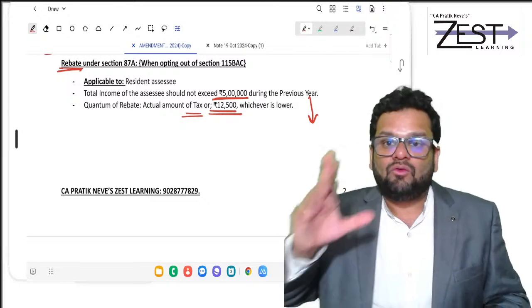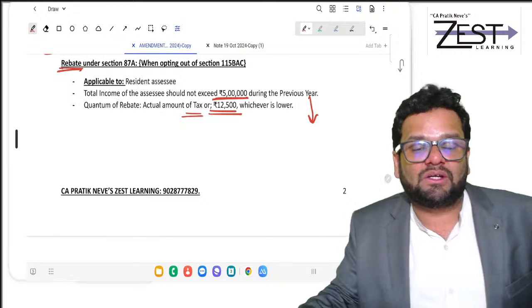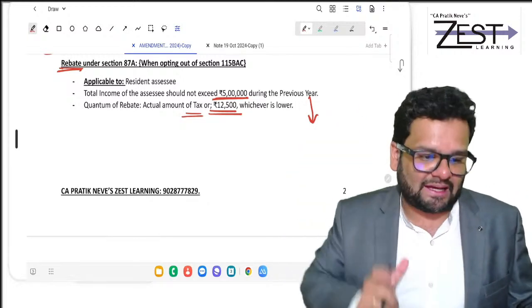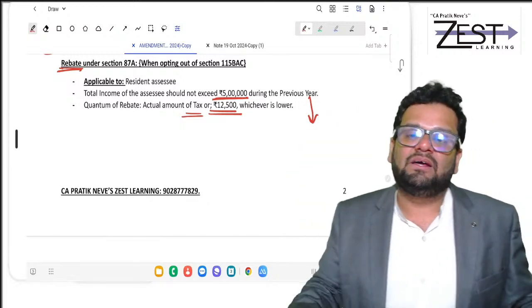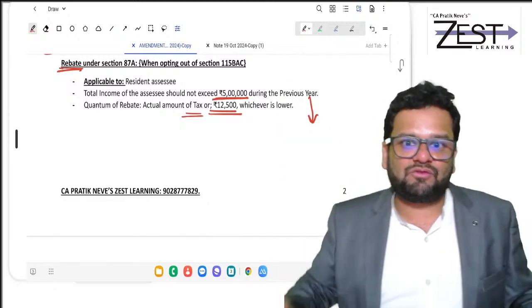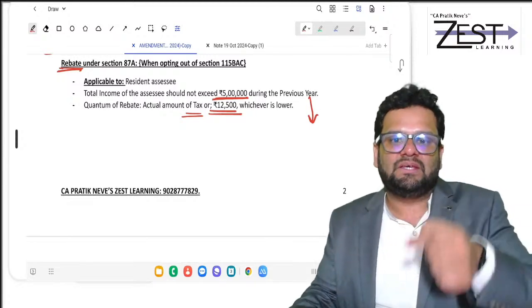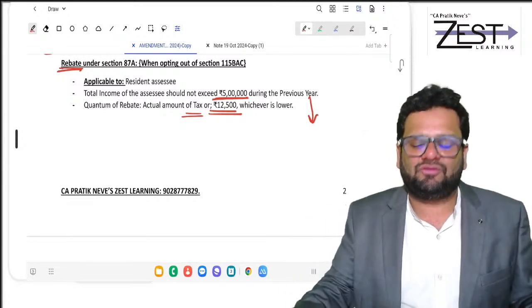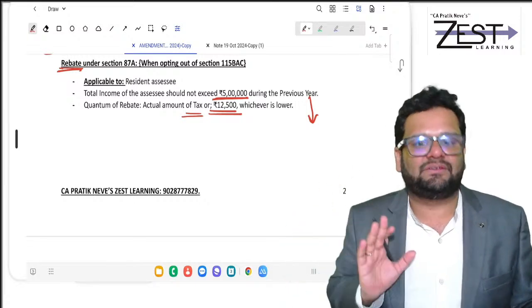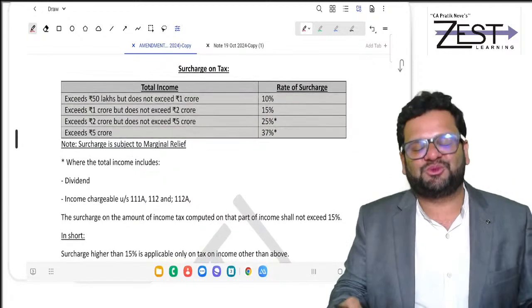Mind you, when you are in 115BAC, rebate is applicable if total income is not exceeding 7 lakhs. Here it is applicable if total income is not exceeding 5 lakh. Rebate in 115BAC is to the extent of 25,000. Here rebate is to the extent of 12,500. So I hope all these things you have understood.